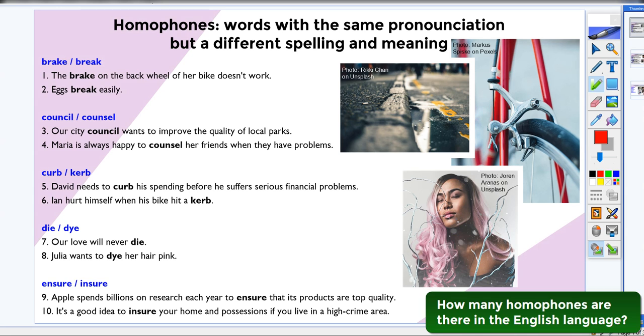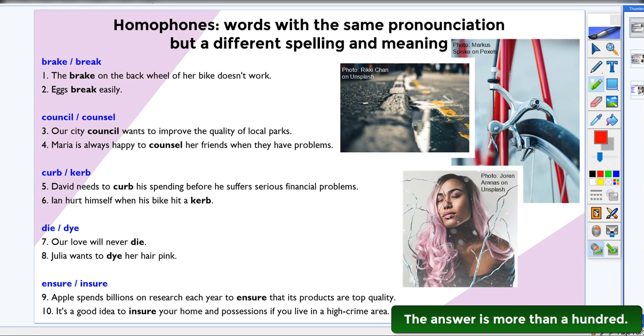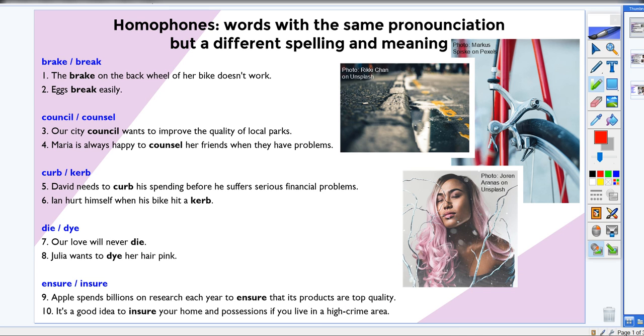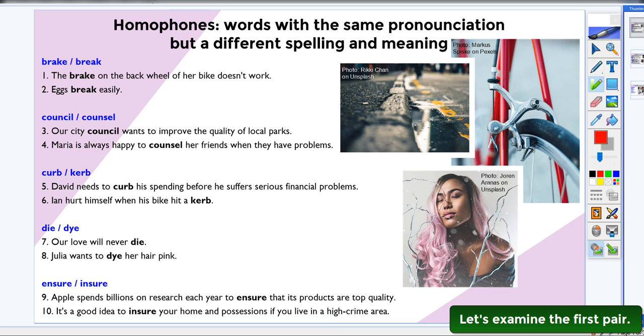How many homophones are there in the English language? The answer is more than 100. My intention, however, is to introduce 10 pairs of homophones that will be interesting and useful for students of English. Let's examine the first pair.